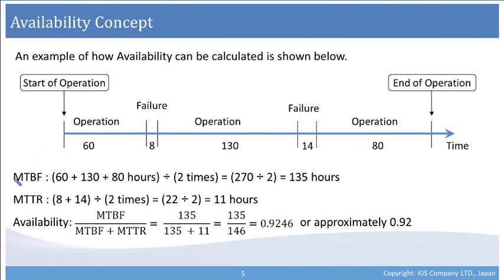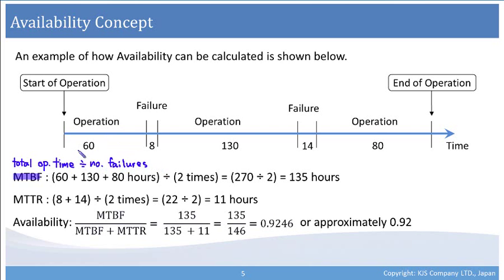So first of all, if we look at MTBF, so MTBF is mean time between failures, and it is calculated as total operation time, divided by the number of failures between the start of operation and the end of operation.